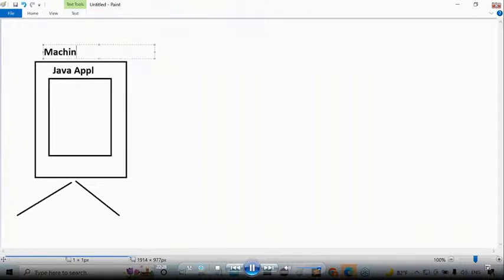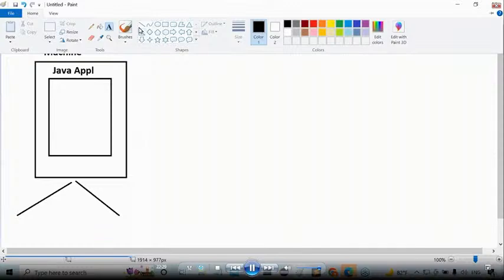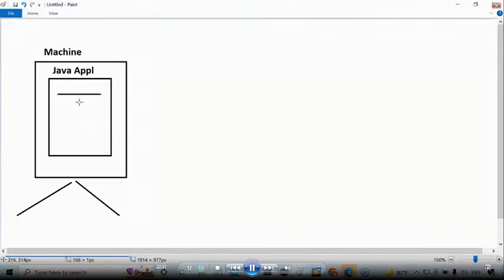This is nothing but a machine, a computer. If it is a Java application, we have to write more and more lines of code. Now tell me guys, how many computers have I taken? One computer, or more than one computer? Only one computer. This is my total program. Whatever program I provide, the total program I prepared in a single computer, and I'm trying to execute it in a single computer. All of you observe carefully. The complete application I'm running on a single machine.